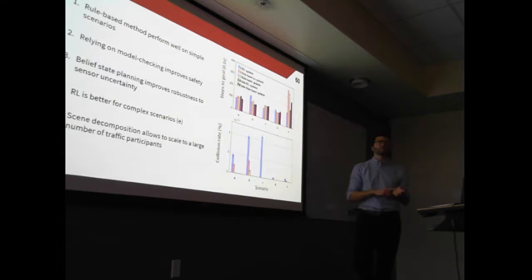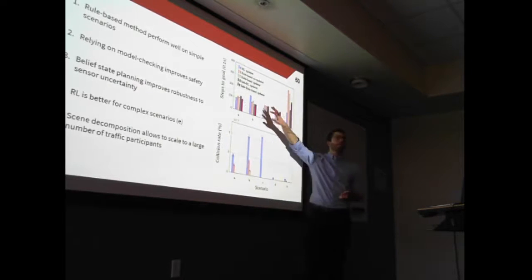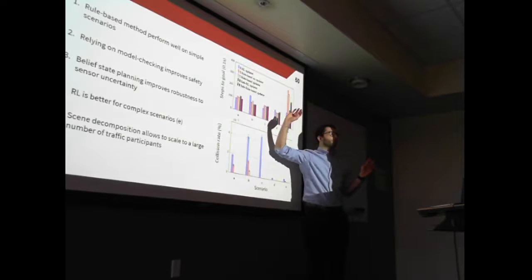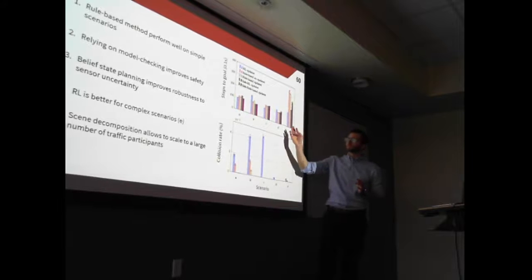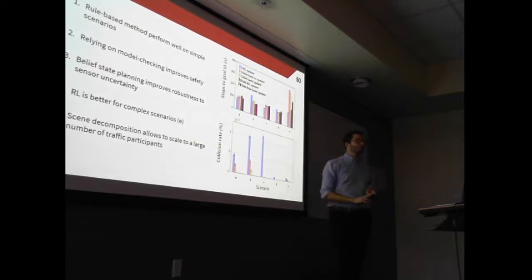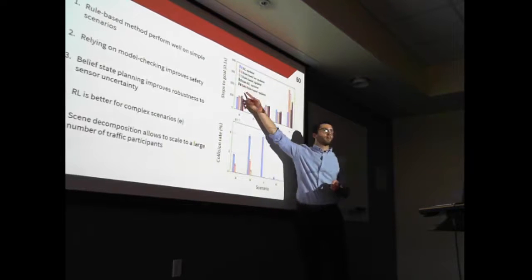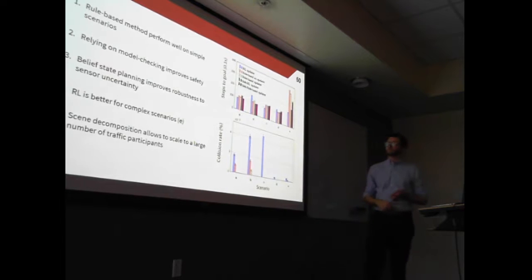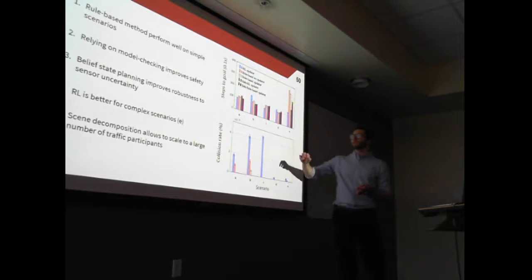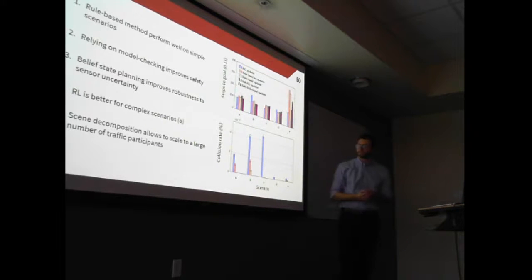There are 5 conclusions to draw here. The first one is, if we look at scenarios A, B, C, D, most of the methods have the same performance. So it means that even rule-based methods are fine for these scenarios. They would work pretty well. When we rely on model checking, we improve safety significantly. If we look at the gray and purple policies, they didn't show any collision in simulation.